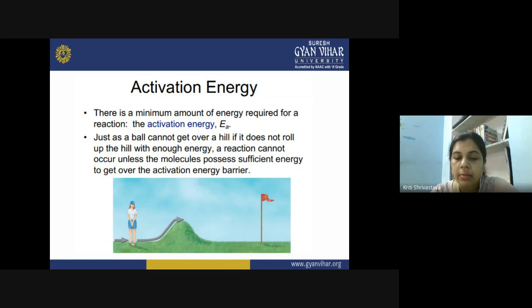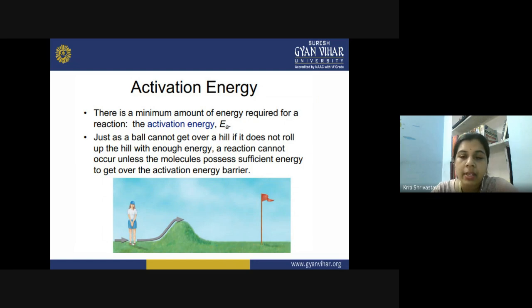By achieving that much amount of energy, it becomes possible for the reactant molecules to convert themselves into the product molecules. So this is the minimum amount of energy required for the chemical reaction, and we call it activation energy. And this is denoted by the symbol EA.